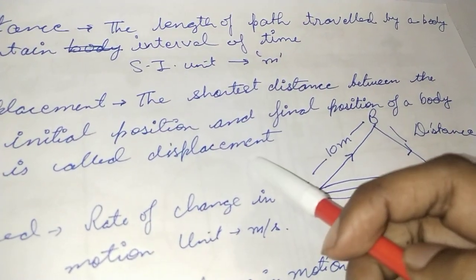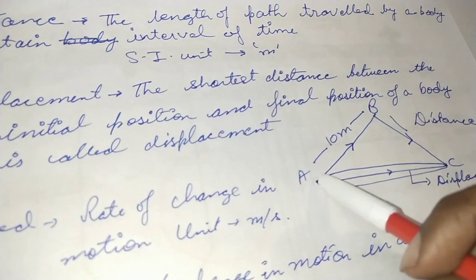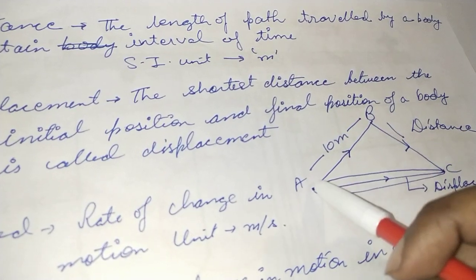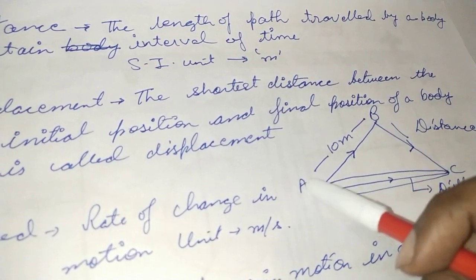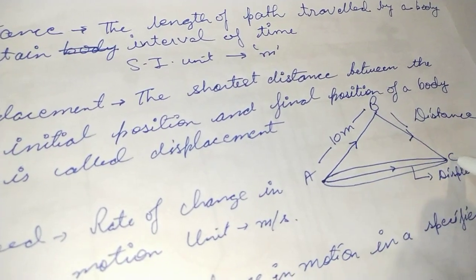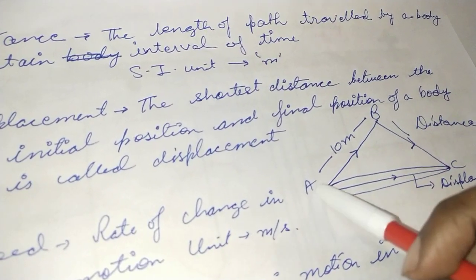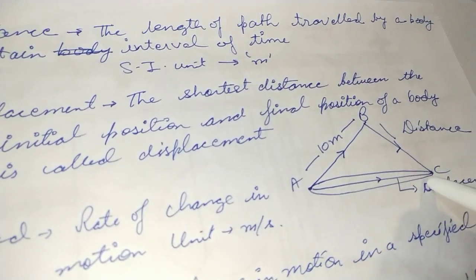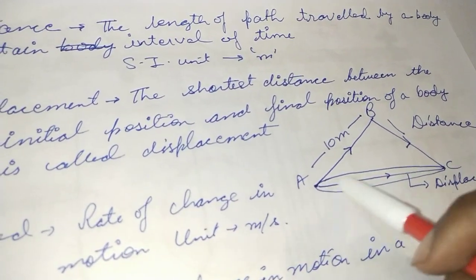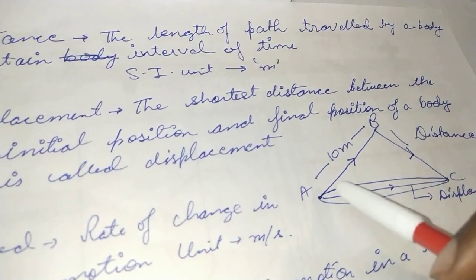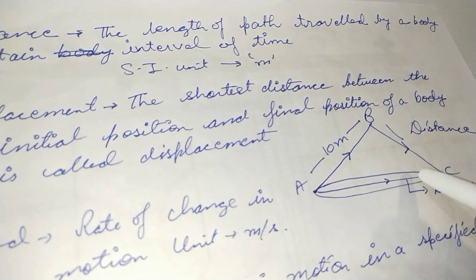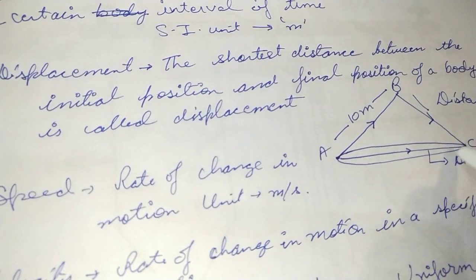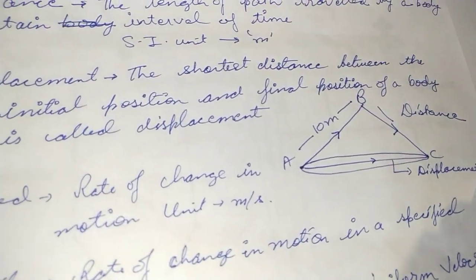But when I ask you about the displacement, he finds a tunnel which connects directly and can be covered in, let's say, only 10 meter over here. This was 10 plus 10, so the distance covered was 20 meter. Now over here, let's say he found a shorter route, so he covered only a specified distance of, let's say, 5 meter, 6 meter, 10 meter. So that means this will be the displacement. That is why I have encircled the route AC, this will be your displacement.